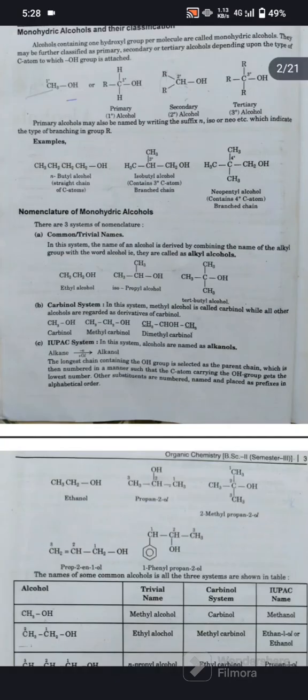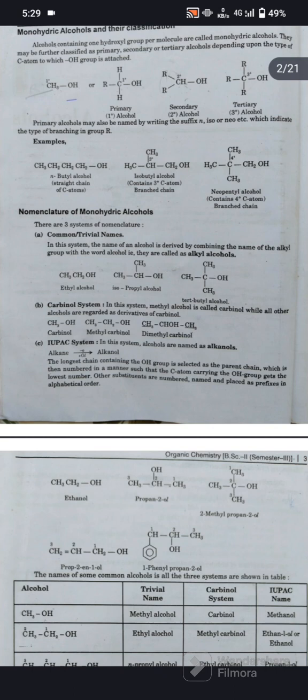Nomenclature of monohydric alcohols. There are three systems of nomenclature. First, common or trivial names. In this system, the name of an alcohol is derived by combining the name of the alkyl group with the word alcohol. They are called alkyl alcohols. Examples: ethyl alcohol, isopropyl alcohol, tertiary butyl alcohol. Second, the carbinol system. In this system, methyl alcohol is called carbinol, while all other alcohols are regarded as derivatives of carbinol. Examples: carbinol, methyl carbinol, dimethyl carbinol.